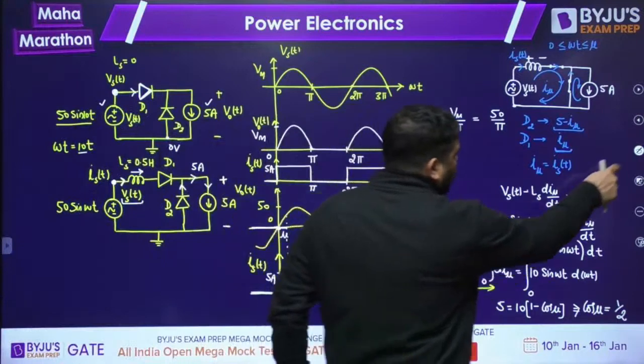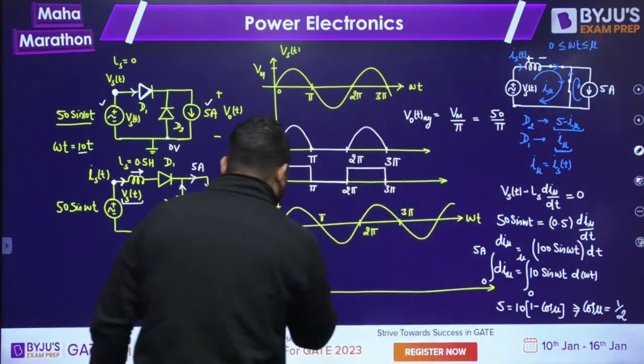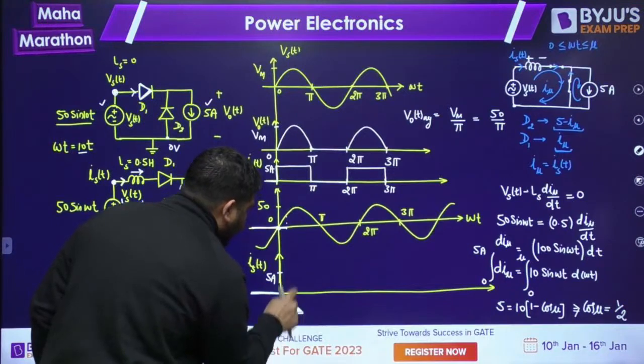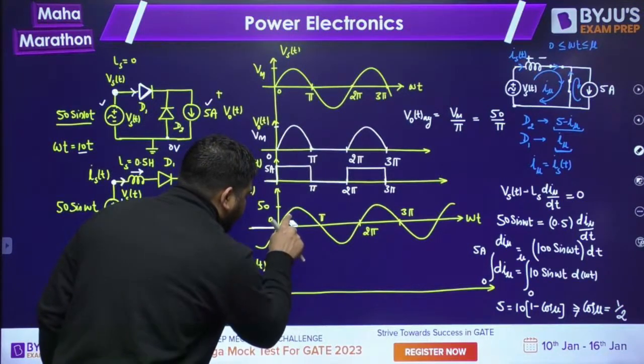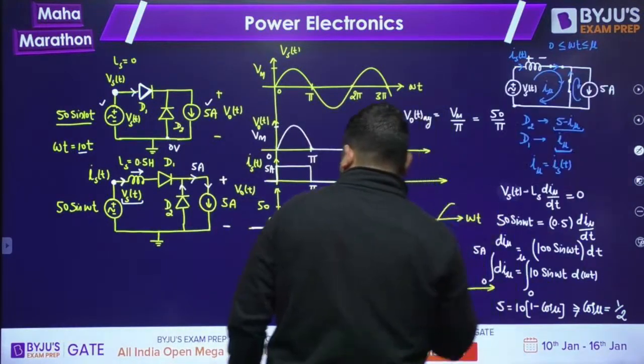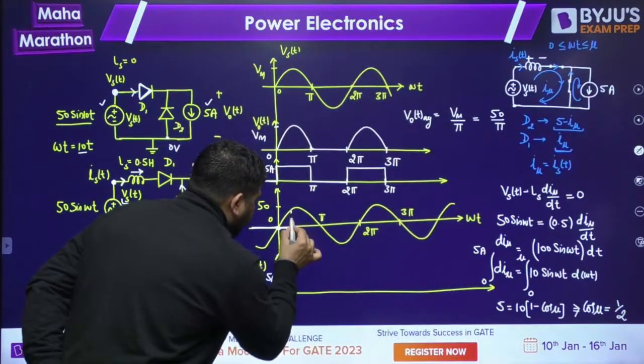So if I want to plot the wave shape, then this overlapping interval will be up to 60 degree. Let me plot this now. So this overlapping interval came out to be up to this instant.